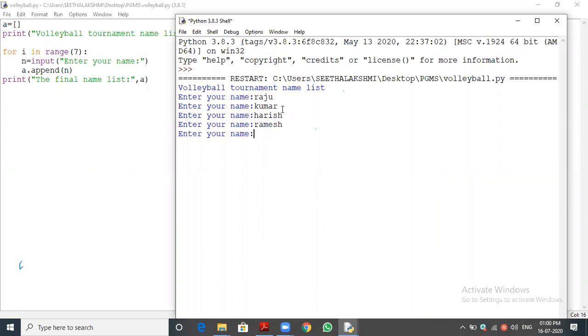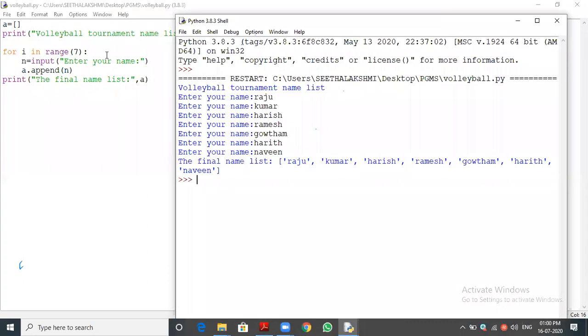Tell something. Gautam. Okay, then tell something. Hari, Naveen. Okay, likewise I enter the names. Now, the final list A contains what we stored. So these 7 names are stored in the list. Am I right? Correct, no?